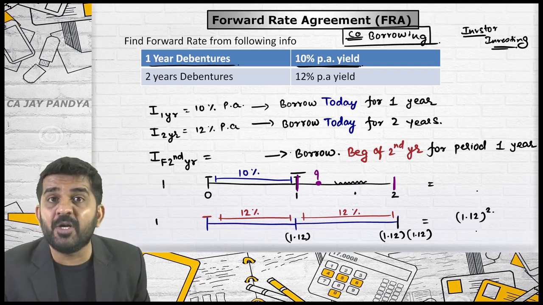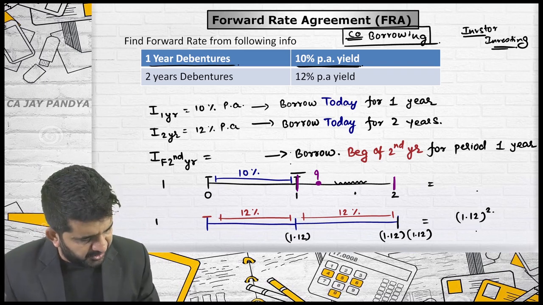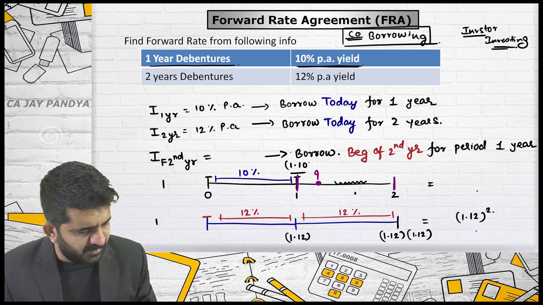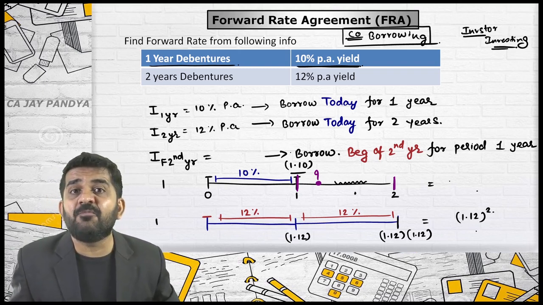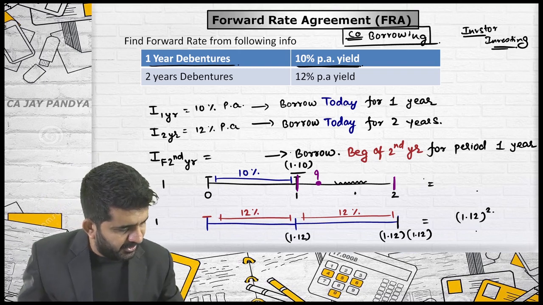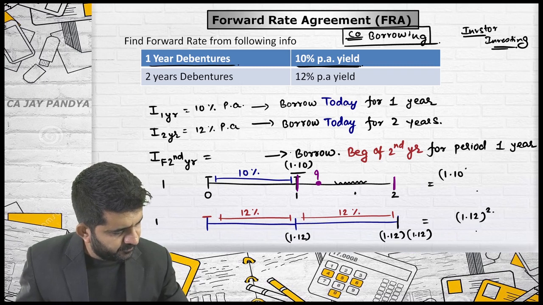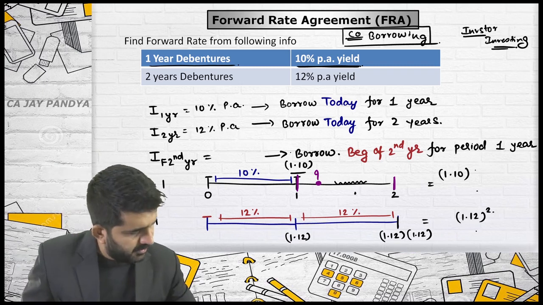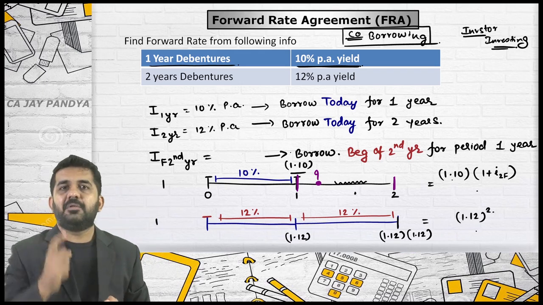If you invest 1 rupee over here, what will be the amount after the first year? 1.10, 1 plus I. What will be the amount after the second year? It will be 1.10 multiplied by 1 plus I, the second year forward rate.